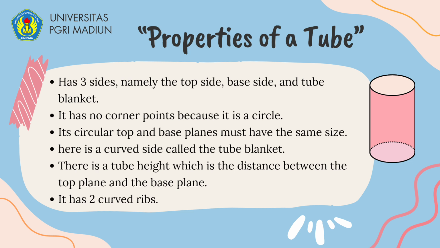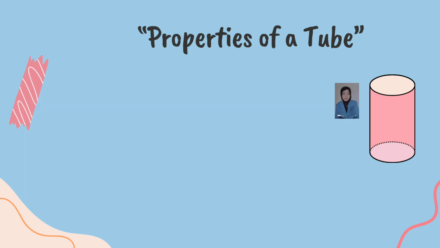Next, properties of tubes. The first, it has three sides, namely the top side, base side, and the tube blanket. Next, it has no corner point because it's a circle. Next, its circular top and base planes must have the same width. Next, there is a curved side called the tube blanket. Next, there is a tube height, which is the distance between the top plane and the base plane. Next, it has two curved ribs.